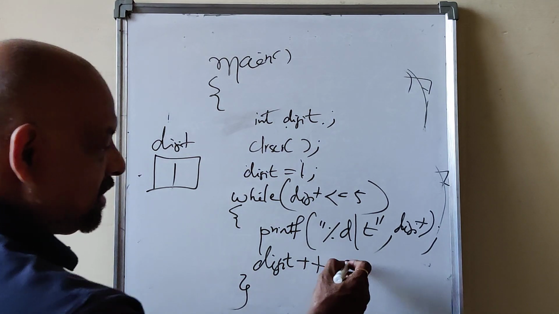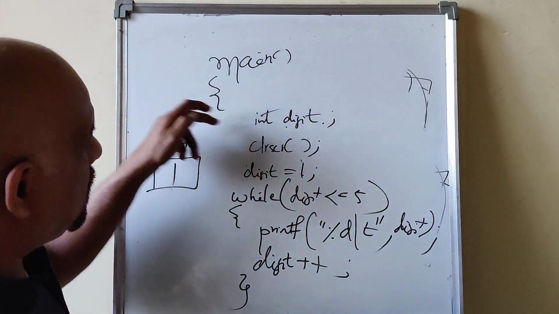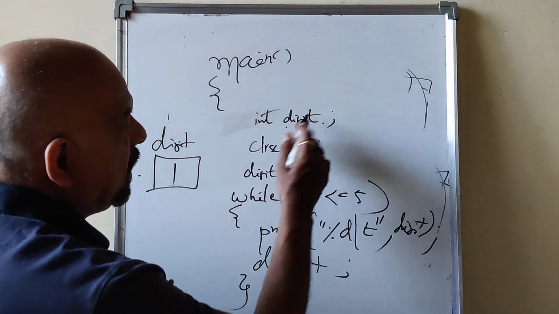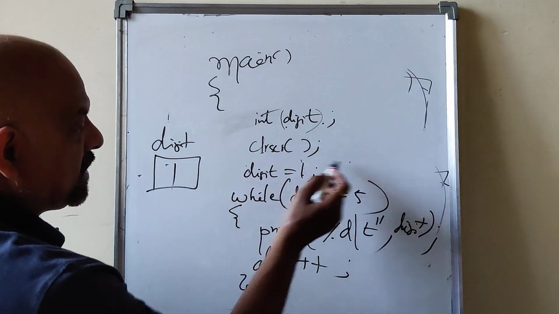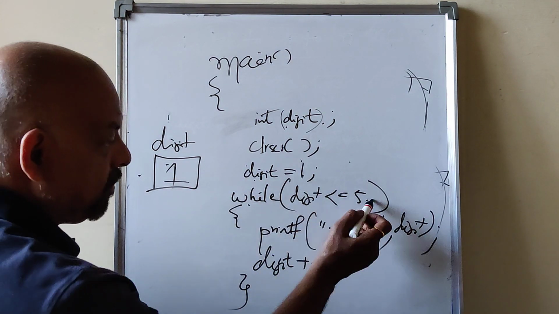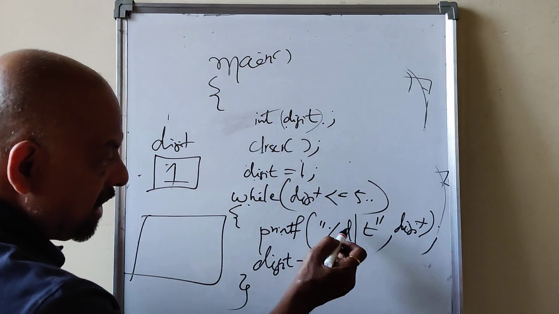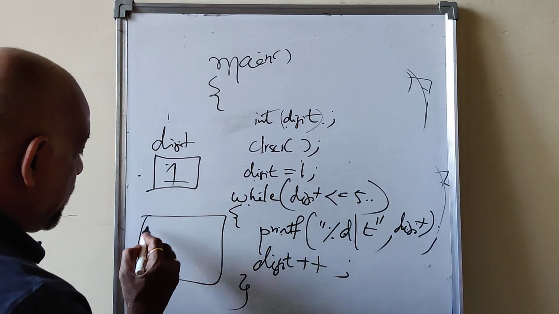See how it works. Execution starts from main, the memory is reserved for digit, clear screen, initialize digit to 1. While digit less than or equal to 5: 1 less than or equal to 5, print digit. In the monitor, %d, the digit value is 1, an integer, and it will be printed on the monitor.